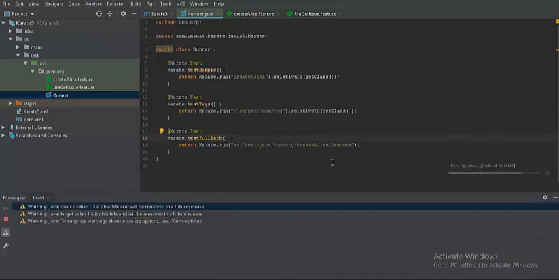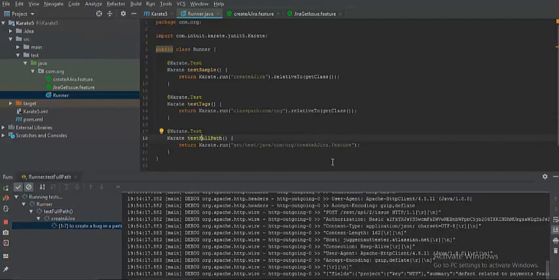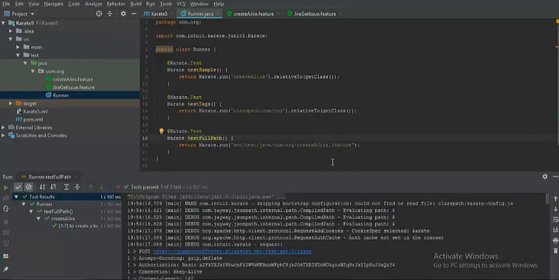Just right click, run as JUnit test. So this time it got picked. So this is the method difference, guys. So in the test tags method, it didn't take, and if you take the test full path here, you need to specify the absolute path of a specific feature file. This is a cool feature, where you can control your execution and you can also add the tags. Let us quickly see how we can control this execution as a Maven test also.